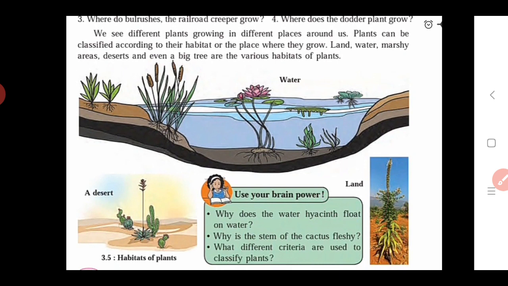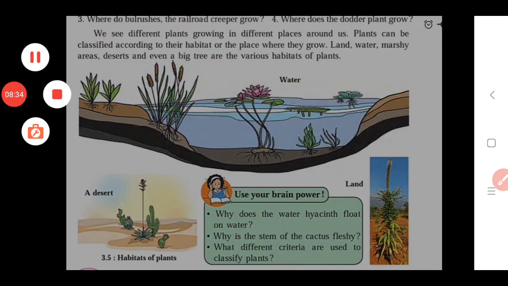We also see the main important part of the plant, that is the stem. The stem is very important because it gives support to the other parts of the plant, that is the fruit, leaves and flowers. These are all present on the stem, on the branches. The stem also gives support to the branches. Another function of the stem is that it supplies nutrition and water to all parts of the plant. In this way we also study the structure of plants.